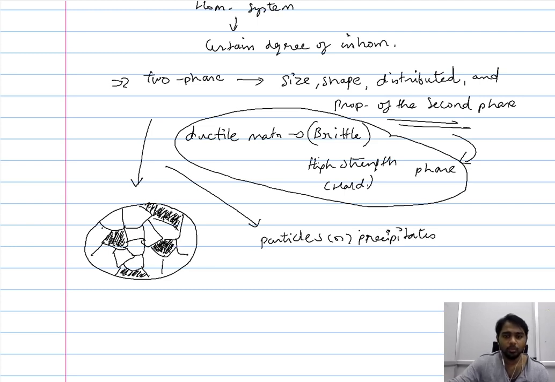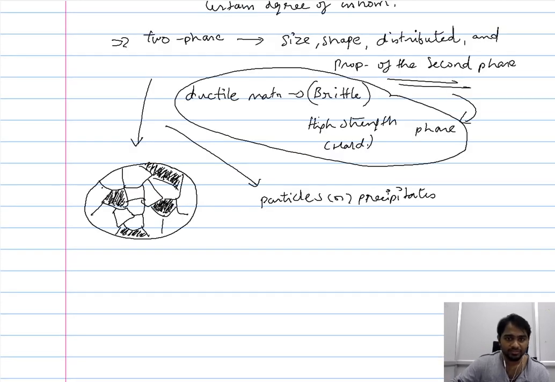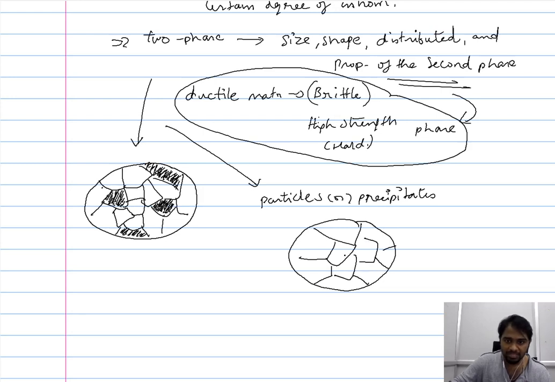Here, when compared to the two-phase system, when the second phase is included as particles, they are largely dispersed, and they are found some along the grain boundaries and some within the actual grains. Of course, this all depends on the volume fraction as well.